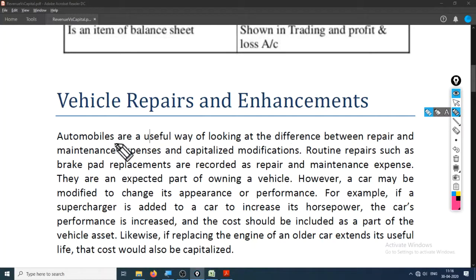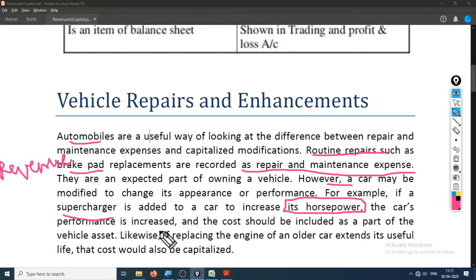Okay. What is it trying to say? Automobiles are a useful way of looking at difference. Routine repairs such as brake pad replacement are recorded as repairs and maintenance expense, that is revenue expense. Okay, revenue expense. While if you change a car supercharger just to add horsepower to it, it will be a capital expense because the performance will be increased, and the life of that car, it will also extend the useful life of that car.